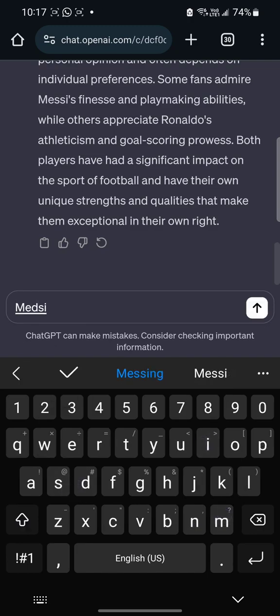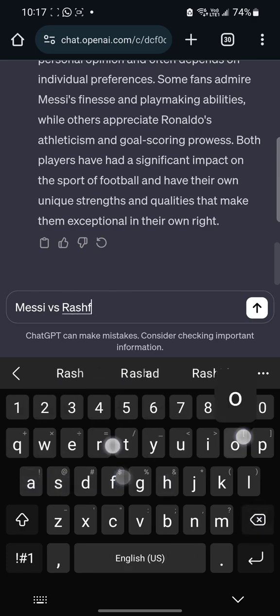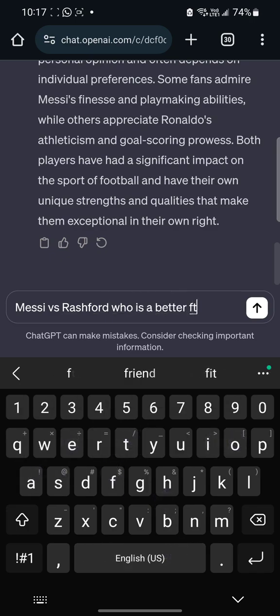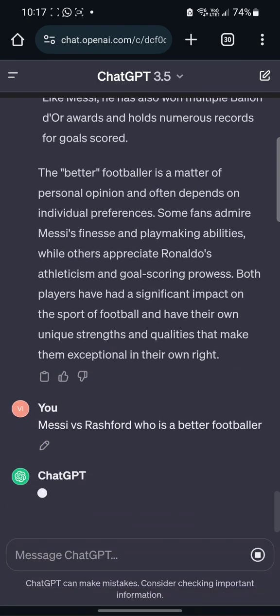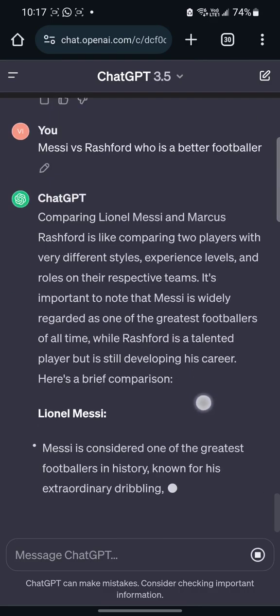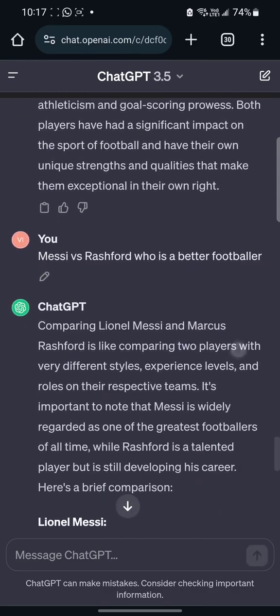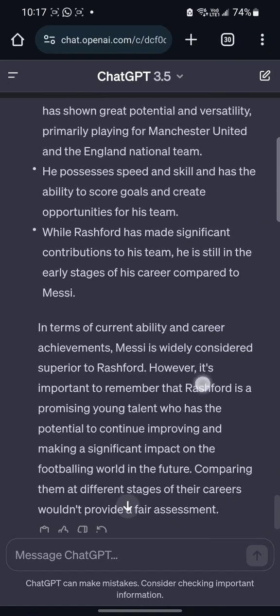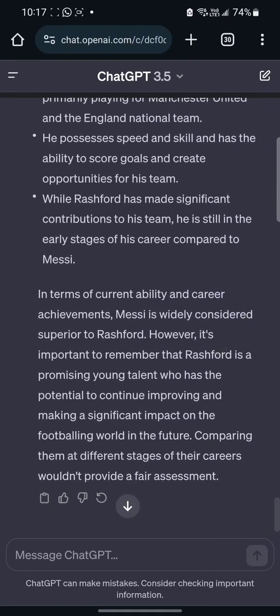Let's say Messi versus Rashford. Who is a better footballer? It is obvious that it's Messi. So let's see what ChatGPT is going to say, right? Okay, it said Messi is widely considered superior to Rashford. Okay, that's awesome. I think ChatGPT is very accurate here.